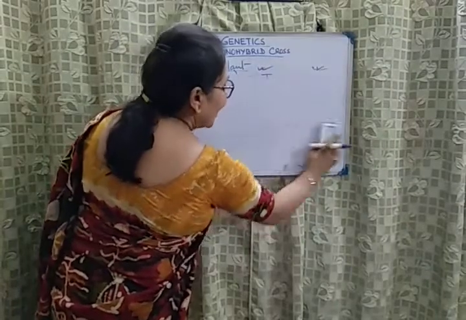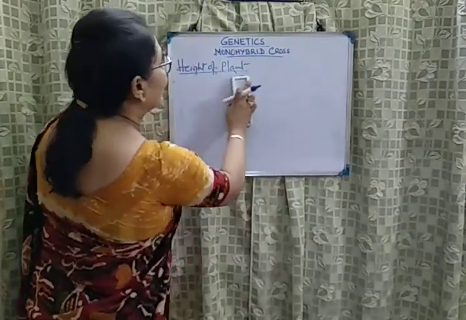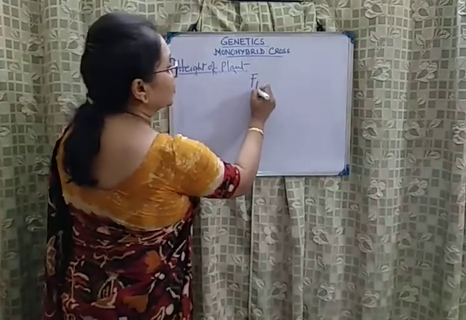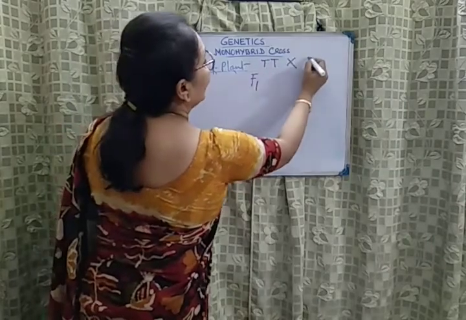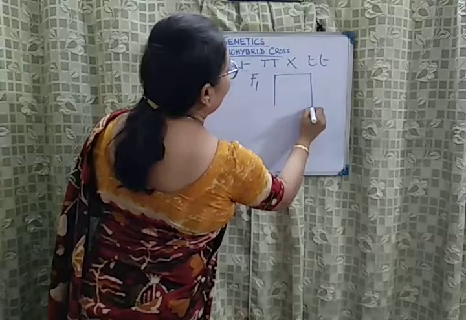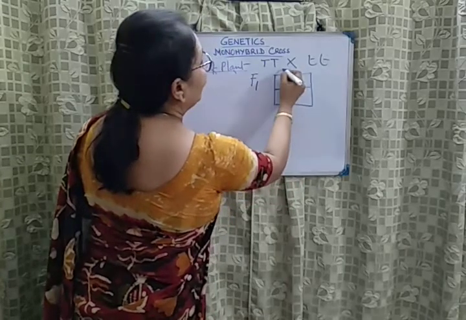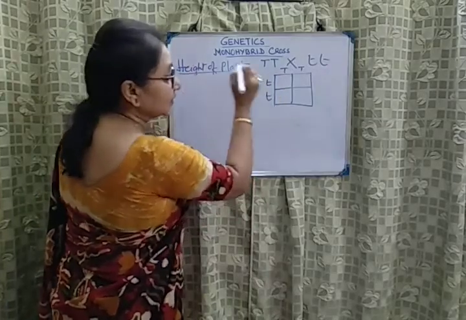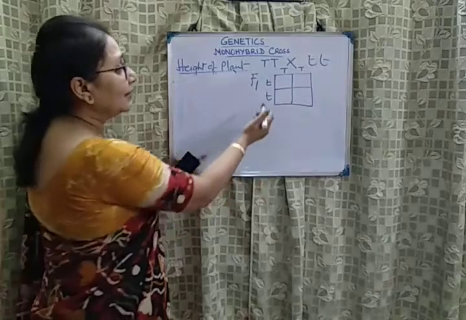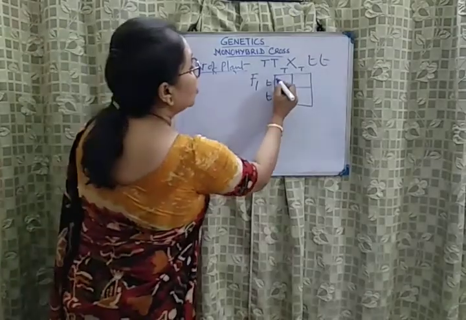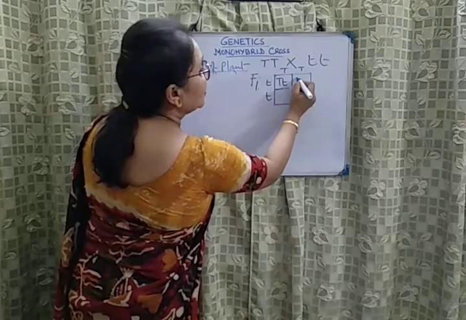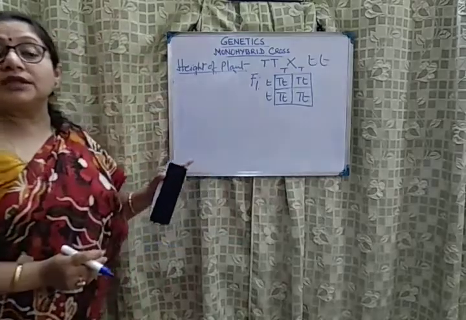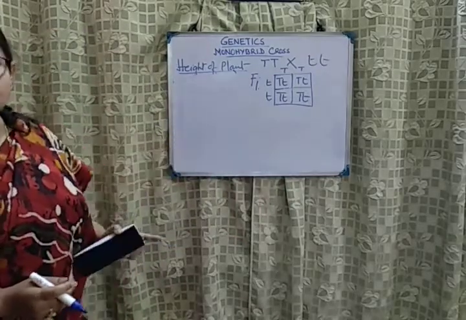So students, we have shown it with the help of a cross. The same thing we can do with the help of a Punnett square. For the F1 generation in case of pure varieties of plants, if you do a Punnett square, you will find for one plant the gametes will be capital T and capital T, and on this side, the other plant, this will be small t and small t. So in the F1 generation, all the possible combinations will be like we have observed previously: all will be heterozygous dominant for the character and all plants will be tall.